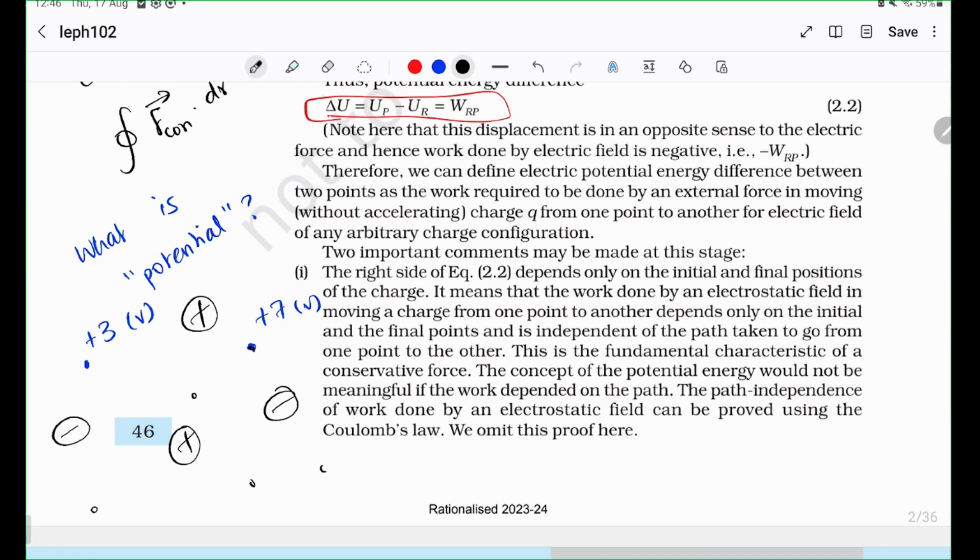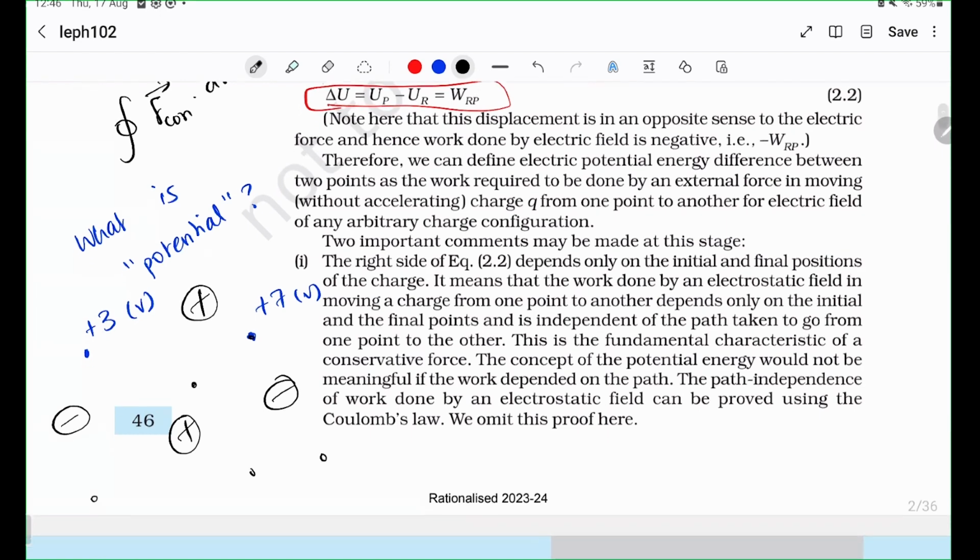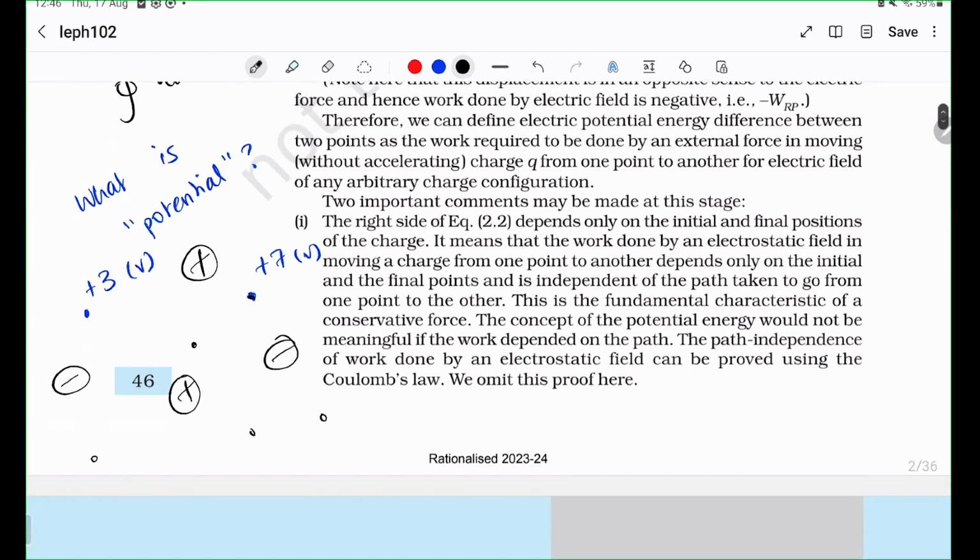Any point in space that you give me has a number, and a very important property is that every point has only one number at a given instant of time. If this is 7, it cannot also be 5. That is not allowed. If it has one potential, then that is what it is.